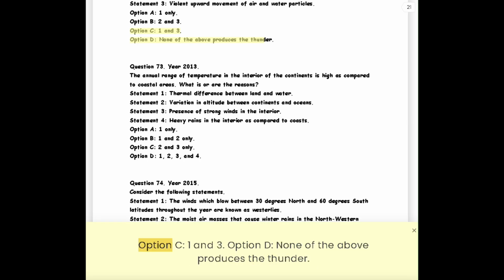Option A, 1 only. Option B, 2 and 3. Option C, 1 and 3. Option D, none of the above produces the thunder.